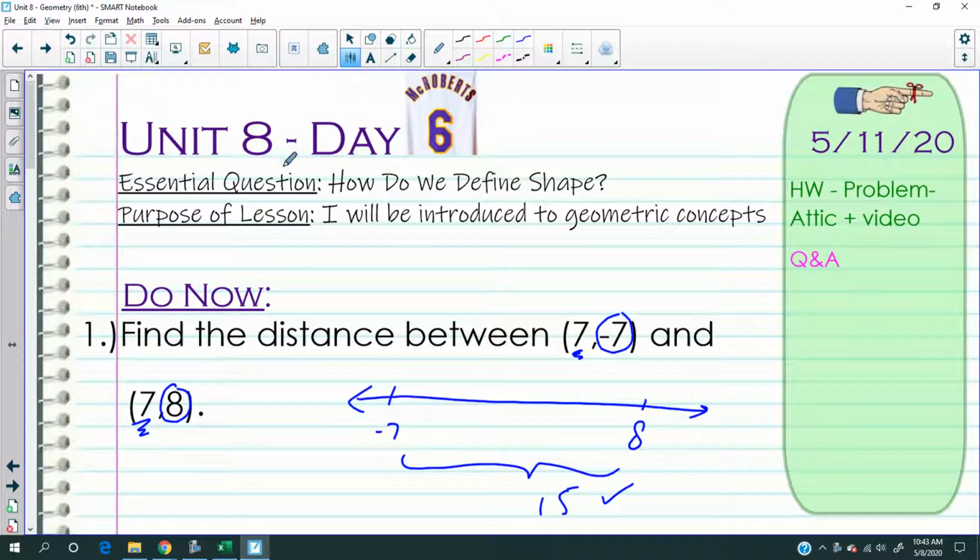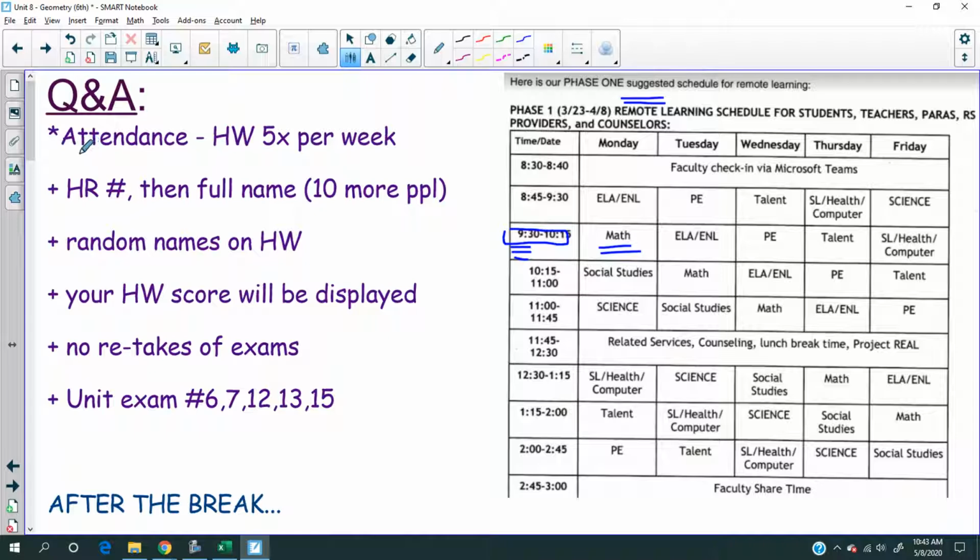Unit 8, day 6. Today's the 11th. Homework is online, 5 questions. Remember, the quiz is due tomorrow, Tuesday at 3 p.m., after which I'm going to take the quiz down from the website. Keep doing your attendance.